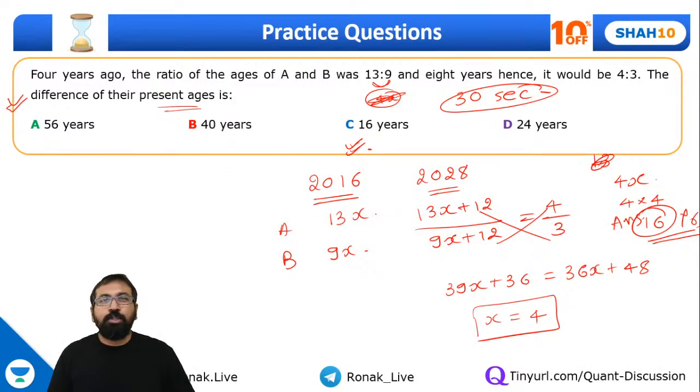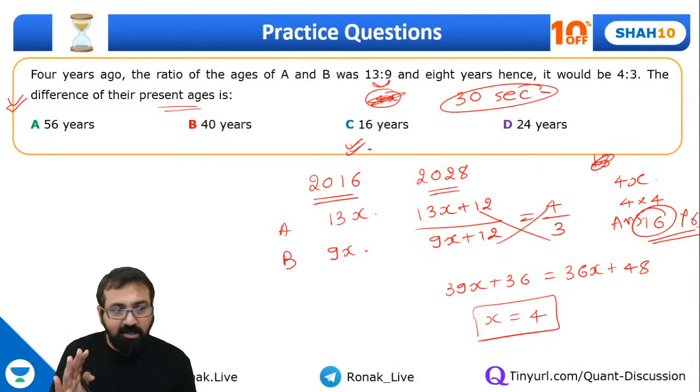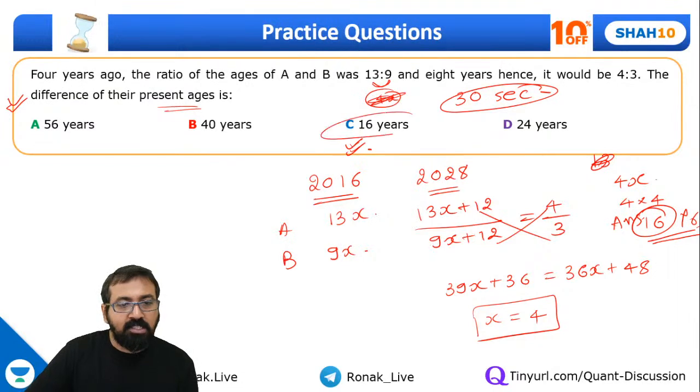So you don't need to do 13x plus 4, 9x plus 4, because 13x and 9x were the ages 4 years back, but the difference will remain the same. Whether you look 4 years back or 8 years ahead, the difference will remain the same. So the answer should be 16 years.